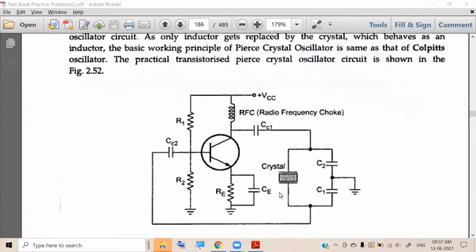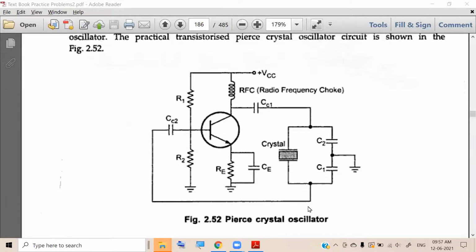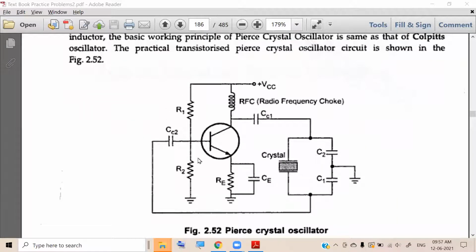Replace the inductor by crystal, then it becomes Pierce crystal oscillator. The remaining circuit is the same, but for improvement, they are considering a radio frequency choke. Here, for the Colpitt's or Hartley oscillator, we are having a resistor. But a resistor creates losses. Due to the resistor, we have power loss.